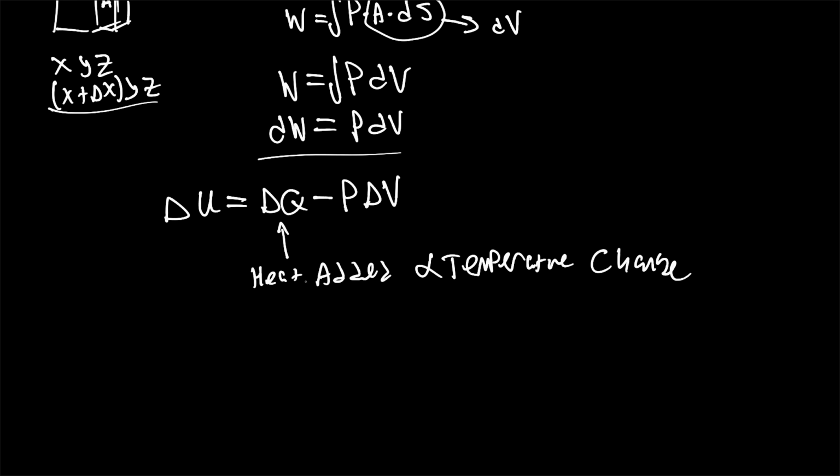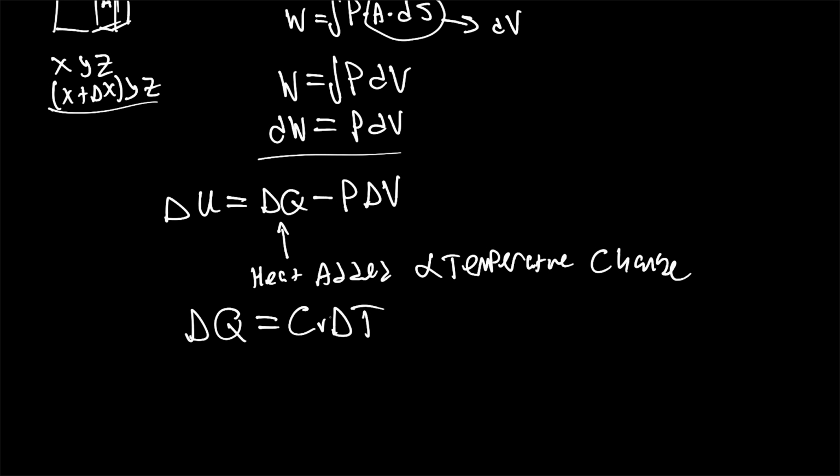Basically, what it all boils down to is the heat into the system, delta Q, that's the heat added to the system, or the net heat into the system, is related to the heat capacity of the system times the change in temperature that we observe. Now, what we're going to be defining this as is a constant volume heat capacity. That would basically apply to if it was a solid, a liquid, or a gas.